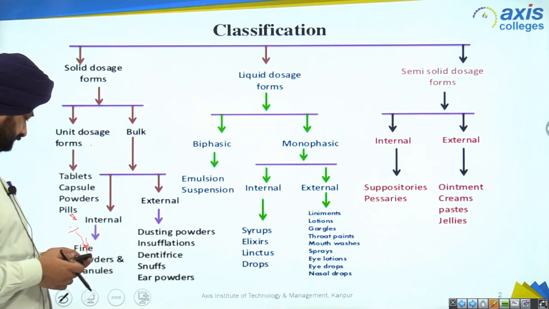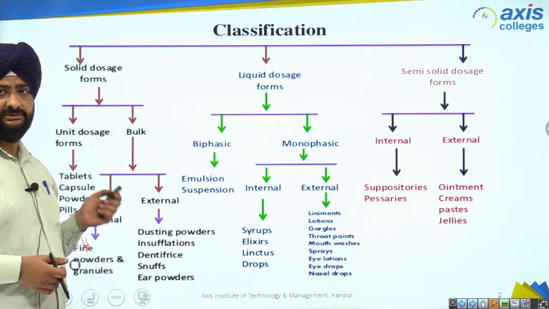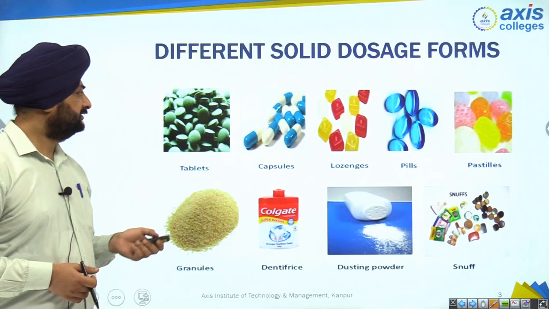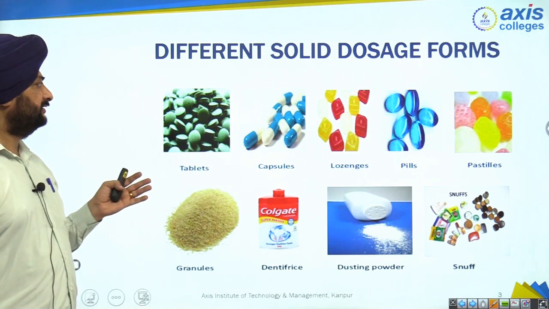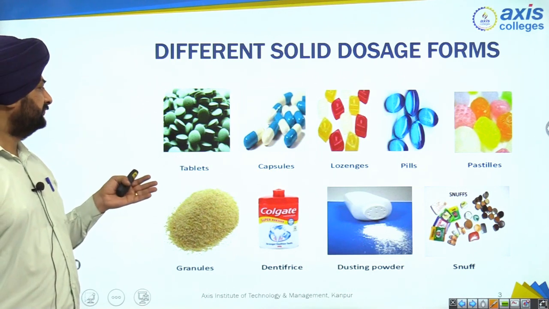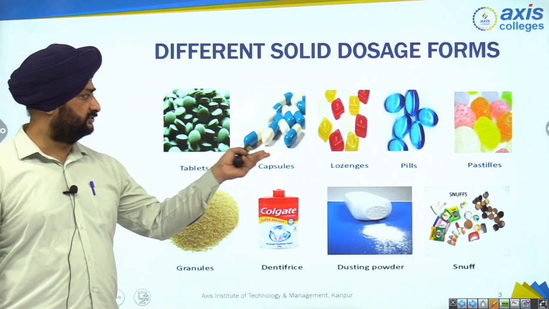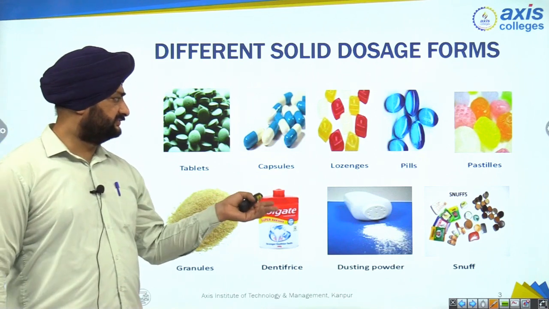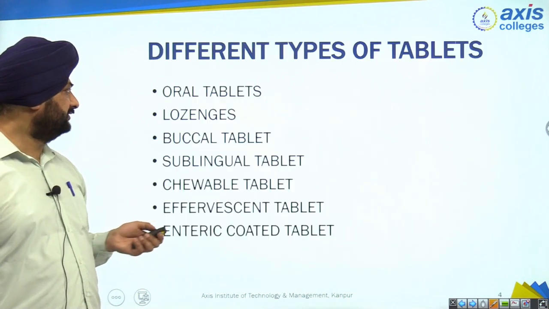Now let's talk about tablets. So these are the pictures of solid dosage forms which we are going to study now. These are the various dosage forms like tablets, capsules, lozenges, pills, right? Dentifrices, snuffs. So what are these? I am going to explain one by one.